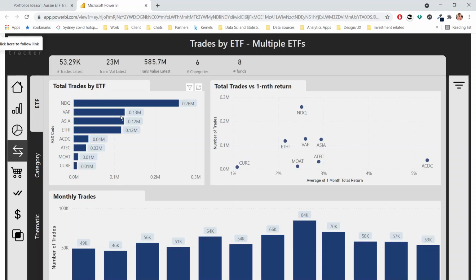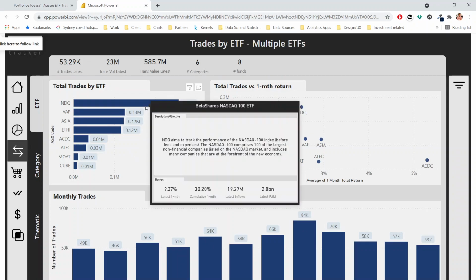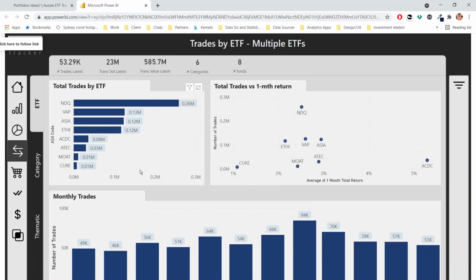So let's look at number of trades for these ETFs that we've got in our portfolio. So NDQ has the most in terms of trades, and it makes sense because a lot of people that will buy NDQ want that US exposure and they don't have a particular thematic or sector that they're after. They just want to buy the whole of NASDAQ.